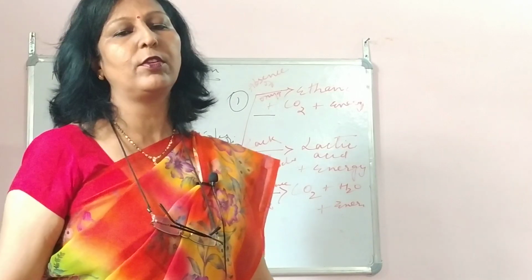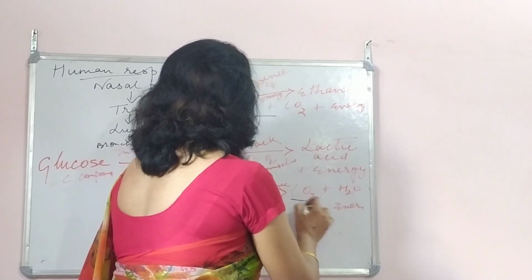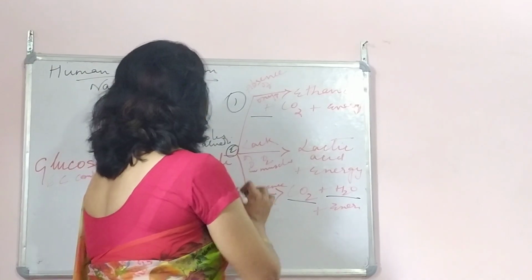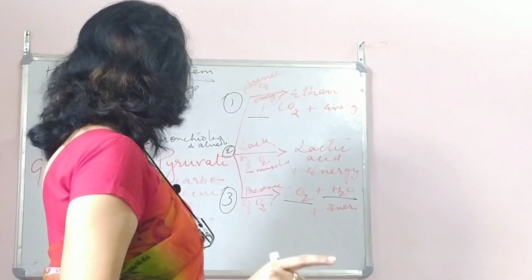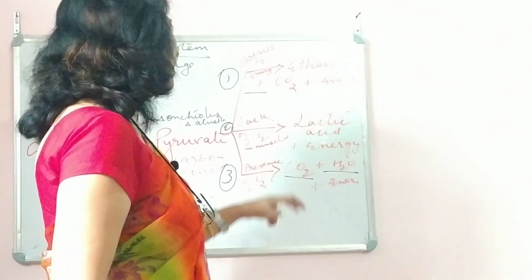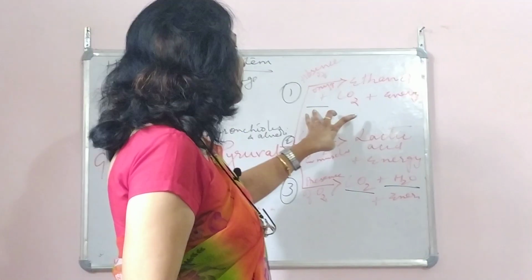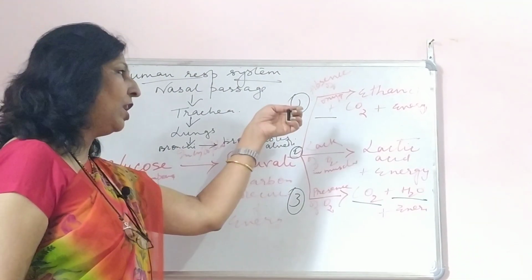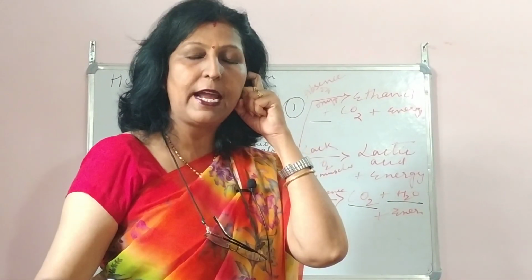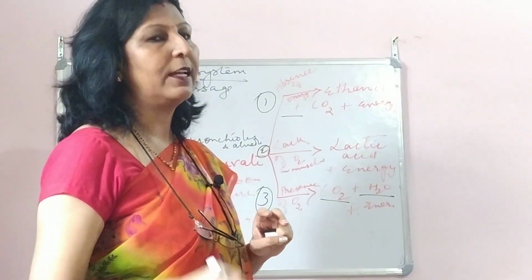And the third one is presence of oxygen, which is the normal respiration that takes place over there. And what is the byproduct of that? Carbon dioxide, water and energy. Now children, these are the 3 steps, and the maximum energy is availed over here, that is carbon dioxide and water. And here, this normally takes place in yeast. Anaerobic respiration, what we say, takes place over there, and ethanol and carbon dioxide, energy यहाँ पे भी। तो एनर्जी तीनों में प्रेजेंट है, तीनों में the end product है, बट सबसे ज्यादा एनर्जी is when aerobic respiration takes place in human beings.